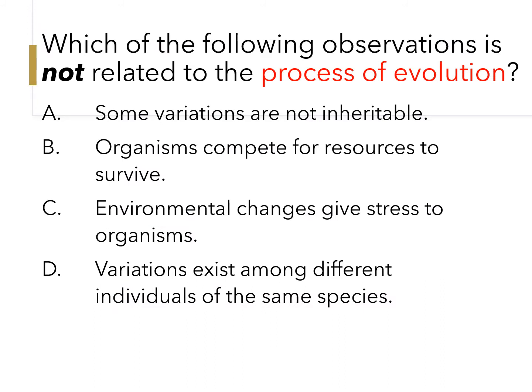Let's take a look at a few MCQs before we end this lesson. Which of the following observations is not related to the process of evolution? Give you 10 seconds to think.